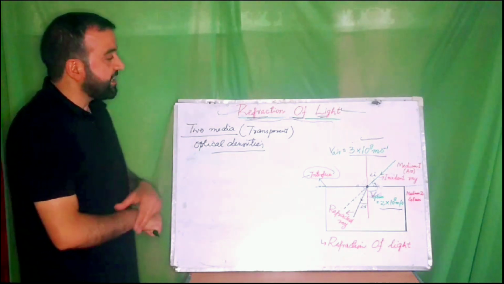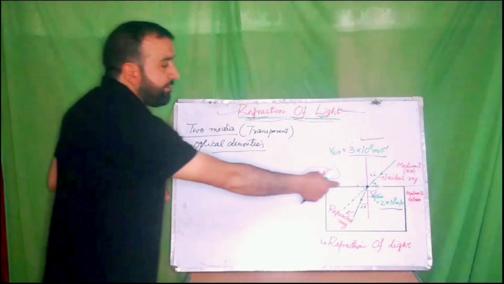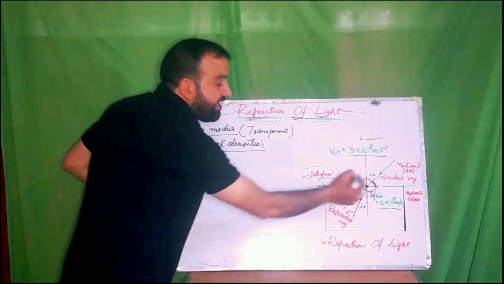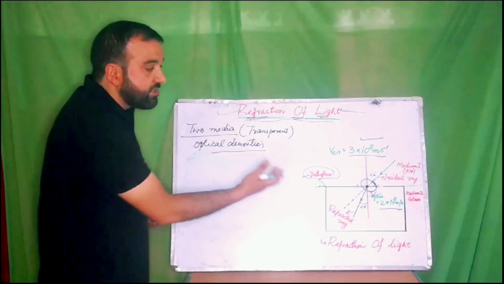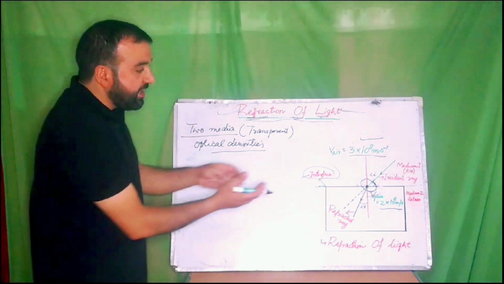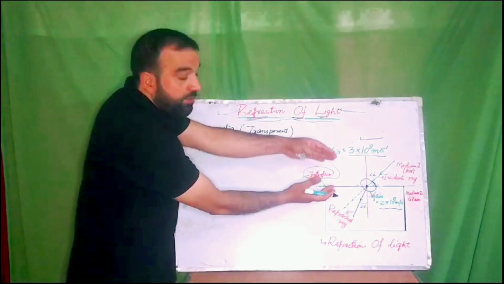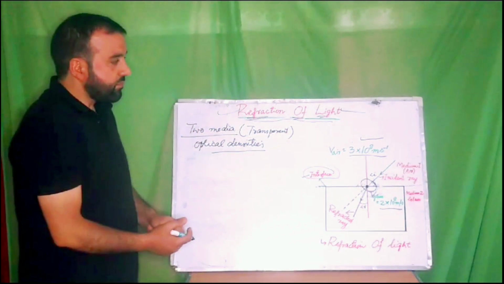So what does refraction mean? Refraction is the bending of light. It is the bending of light that takes place at the interface. So let us first know what interface means. Interface is the dividing line between the two media, or it is the point of contact of the two media.